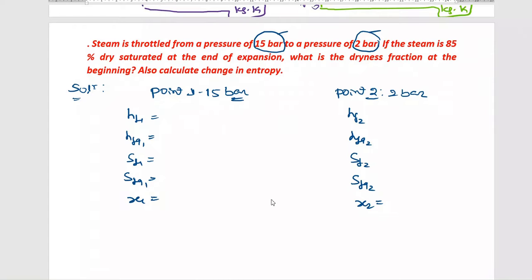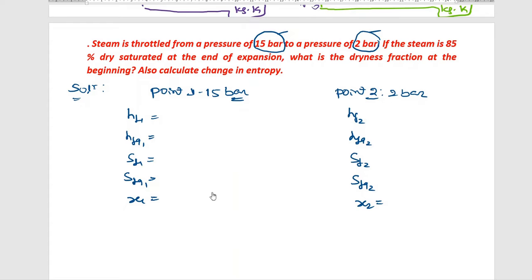Are you trying? Yes, sir. Rakshit, are you there? Yes, he is there.